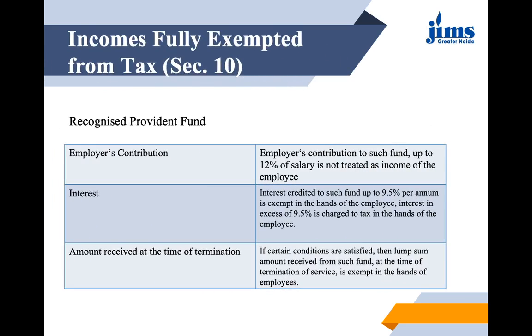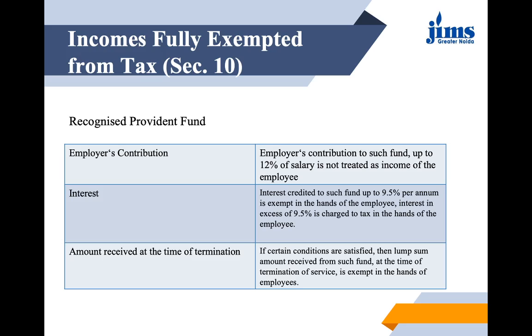The second is the recognized provident fund. Here the employee's contribution to such fund up to 12% of the salary is not treated as income. Further, interest which is credited to such fund up to 9.5% per annum is exempt in the hands of the employee, and the interest in excess of that would be charged to tax in the hands of the employee.